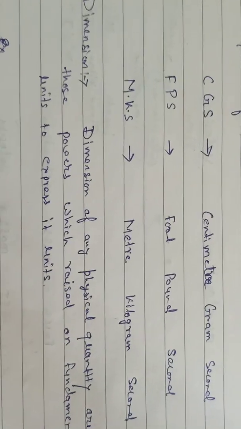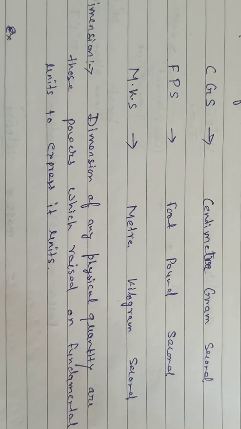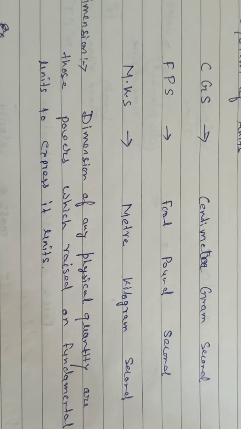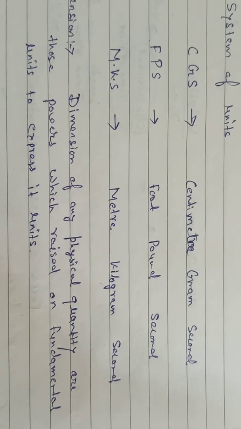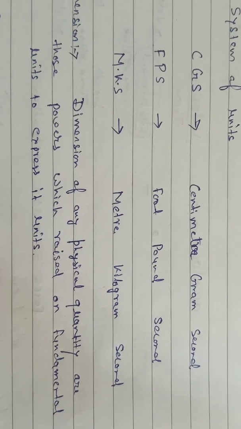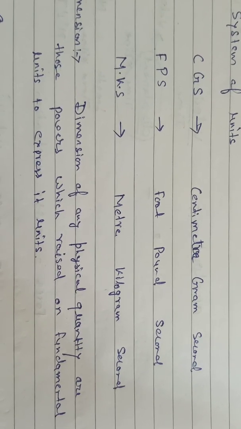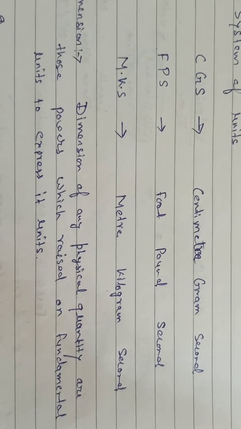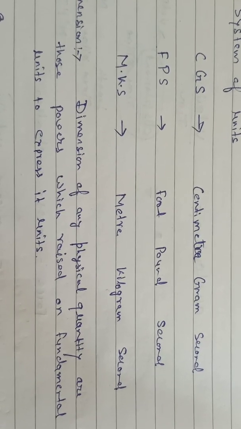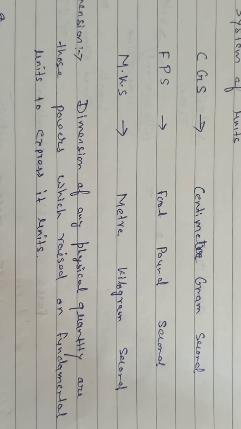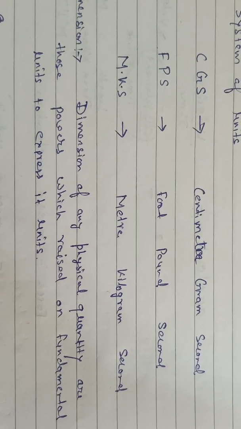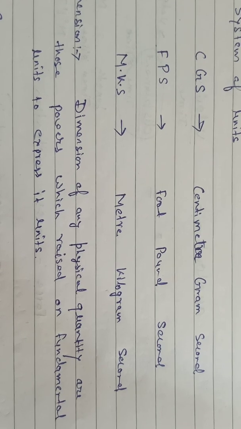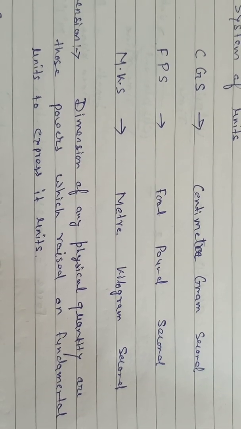Now students, what is dimension? Dimensions of any physical quantity are those powers which are raised on the fundamental quantities to express its unit. With the help of the dimension we can find out the fundamental unit of any physical quantity.